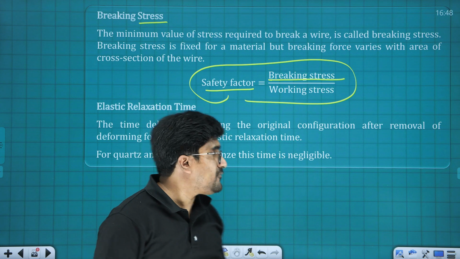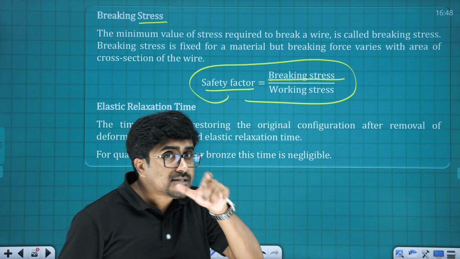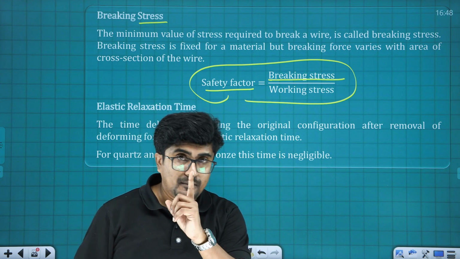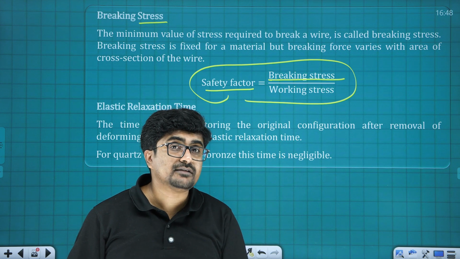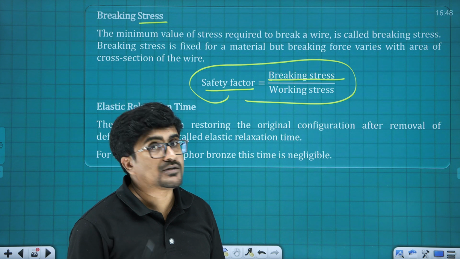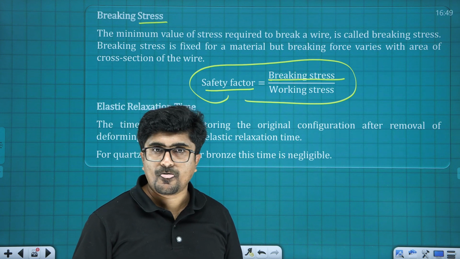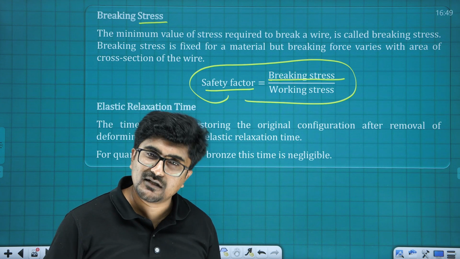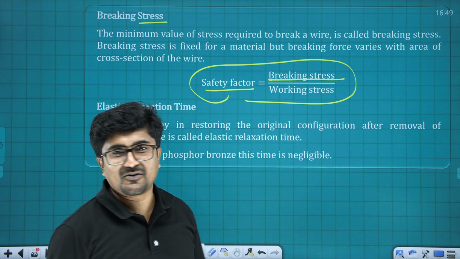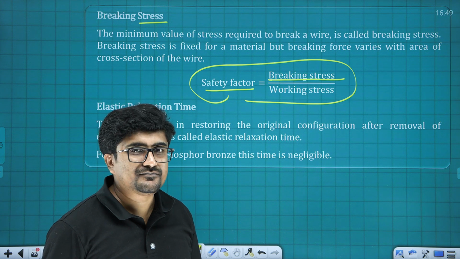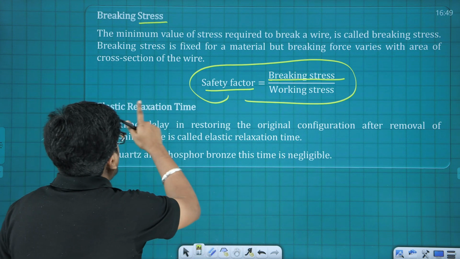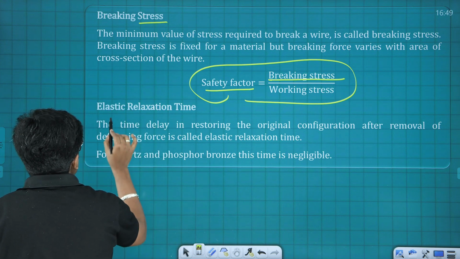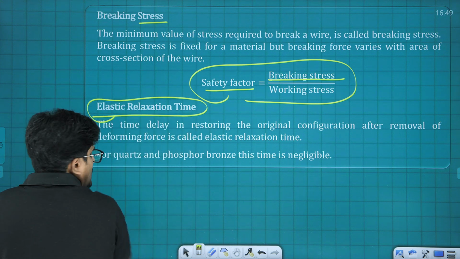If the breaking stress and working stress are both the same, then the safety factor is 1. That is a dangerous situation. Anything may happen, that's a critical situation. And if it is less than 1, it's over. Definitely the structure will collapse because it cannot withstand that force, isn't it? So that bears the importance of that safety factor ratio.